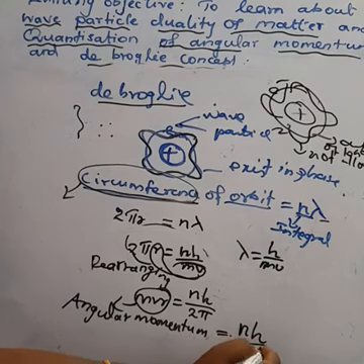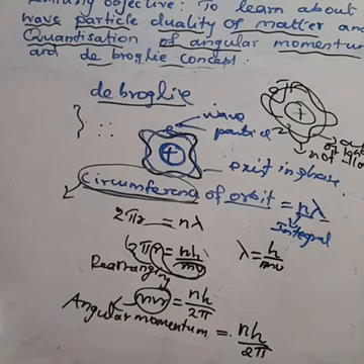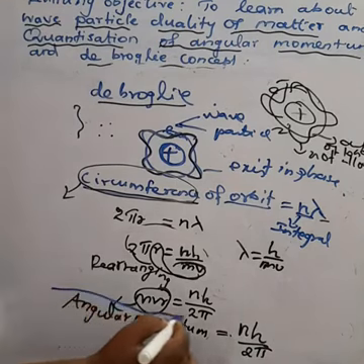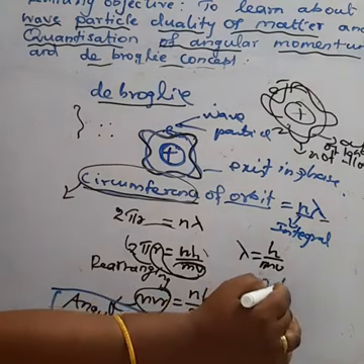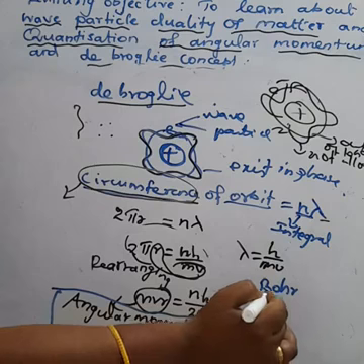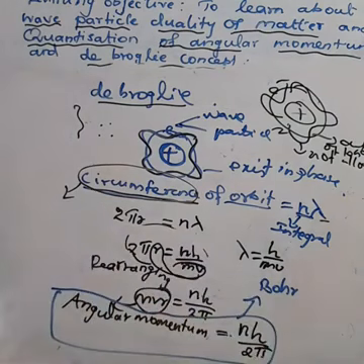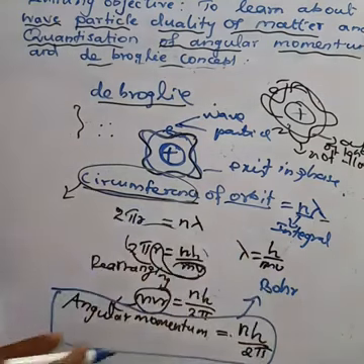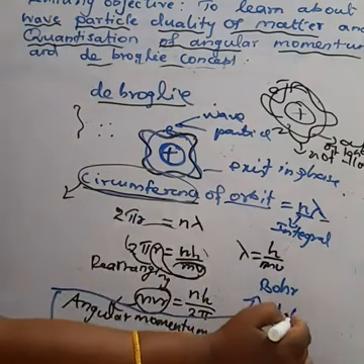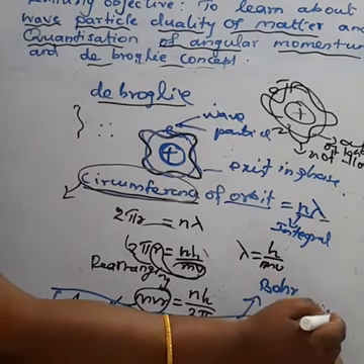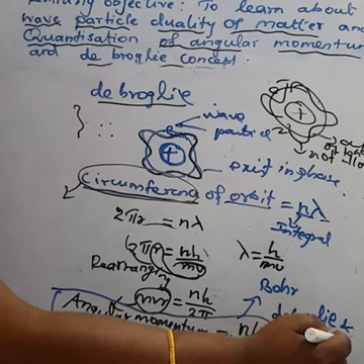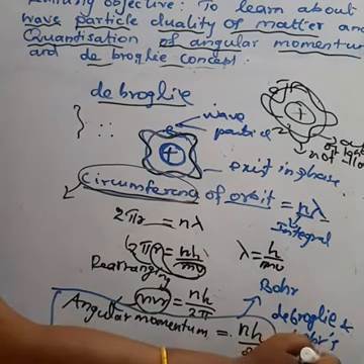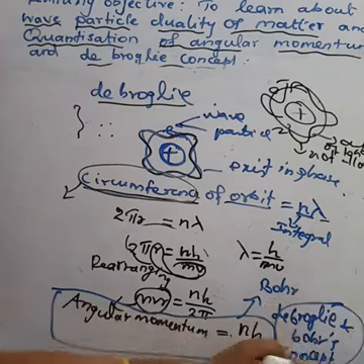The above equation was already predicted by Bohr. Yesterday we studied about angular momentum, it is mvr, and mvr is equal to nh by 2 pi. This equation was already predicted by Bohr. Hence, de Broglie and Bohr's concepts are in agreement with each other. Okay, students, I hope all of you understood clearly.